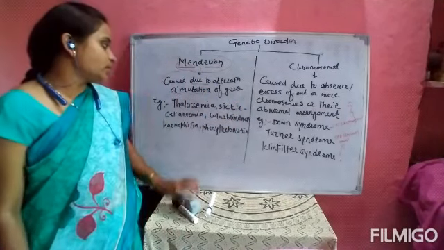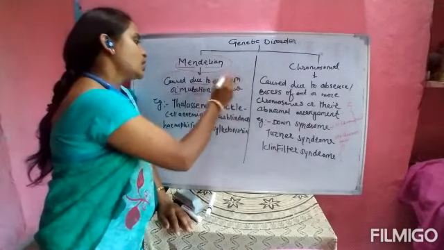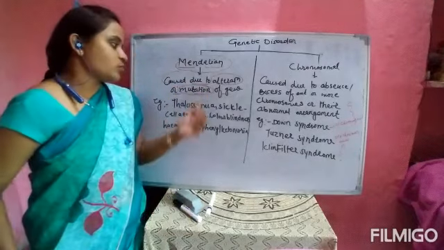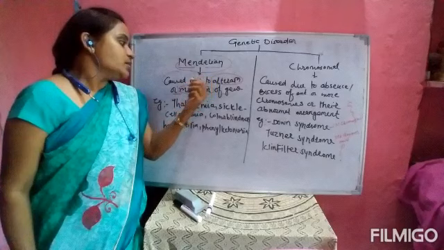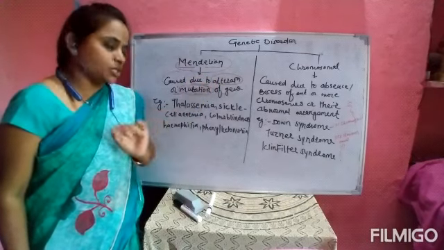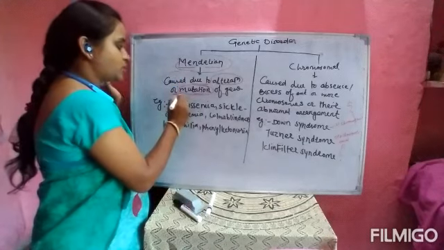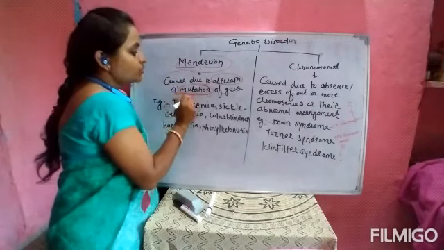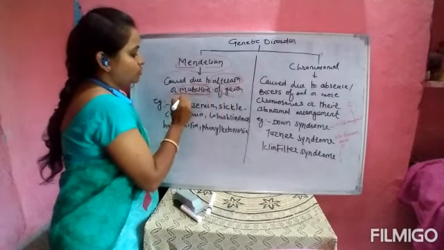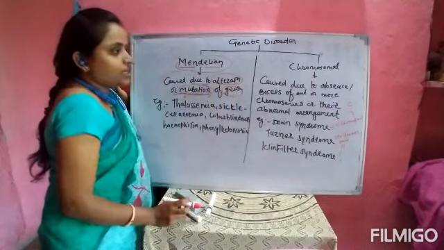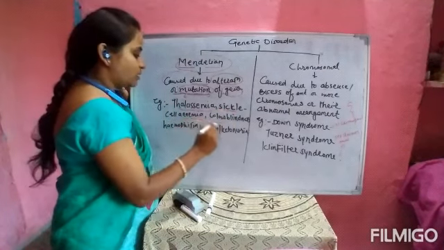Okay, means in which what happens, the Mendelian disorder is caused due to the alteration or mutation of the gene. Mutation means what? That is a sudden change in the genetic material, or mutation means alteration of a gene or sudden change in the genetic material, that is called as the mutation. And due to the changes which happen in the gene due to the mutation, that is called as the Mendelian disorder.